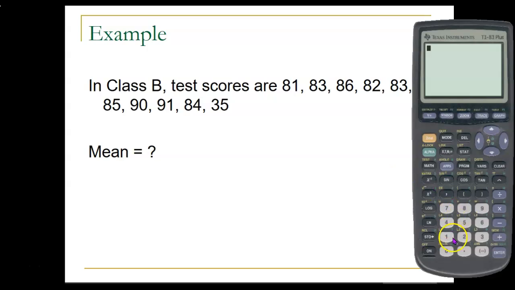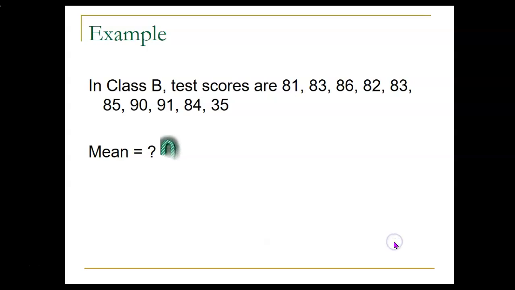So I've got my calculator, and I'm typing in 81 plus 83 plus 86 plus 82 plus 83 plus 85 plus 90 plus 91 plus 84 plus 35, and that adds up to 800. And then I'm going to divide that by how many numbers there are, which is 10. And it's nice that it came out even, so we don't have to worry about rounding for this. So the mean turns out to be 80.